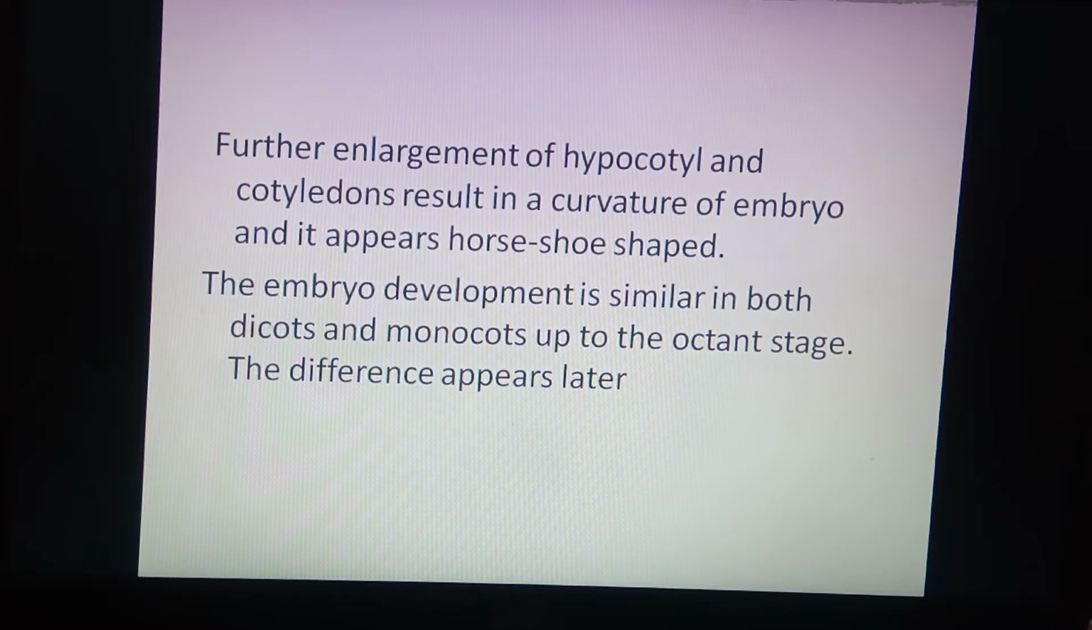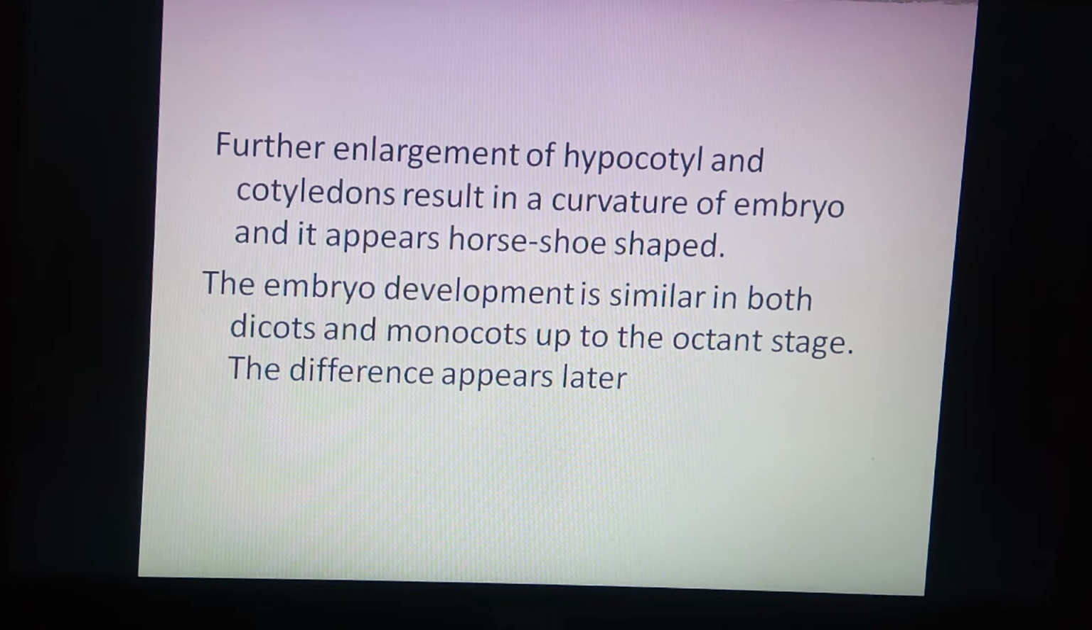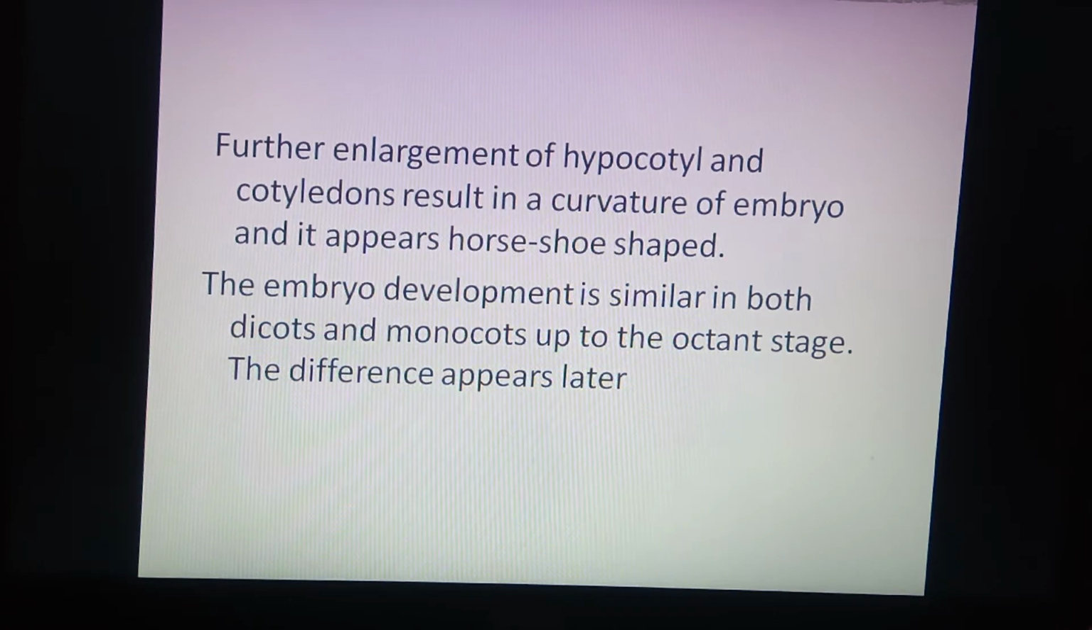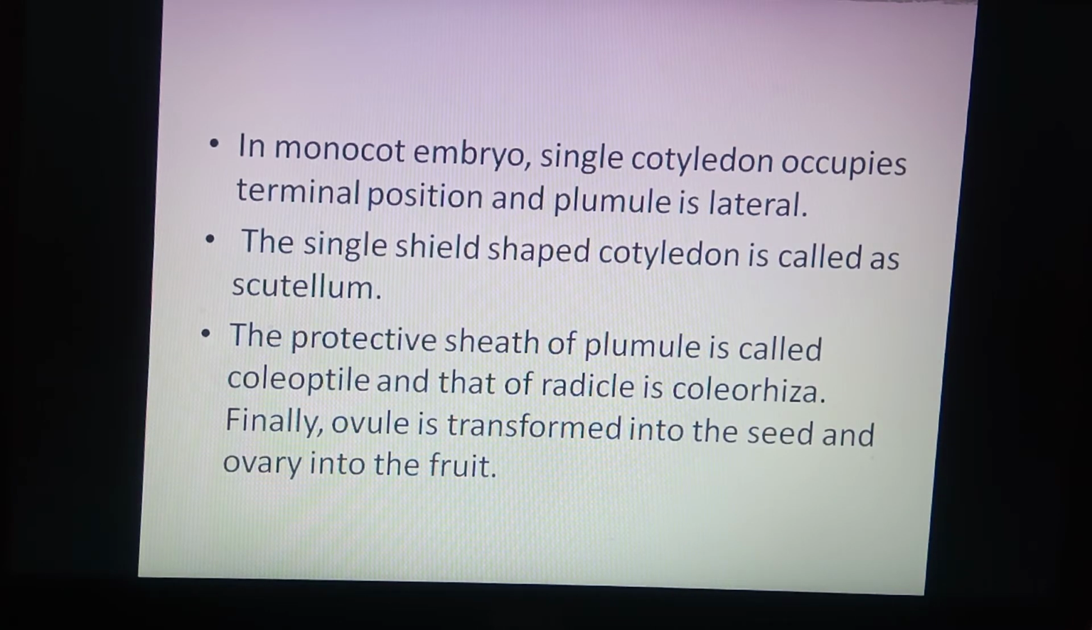Further enlargement of the hypocotyl and cotyledons results in the formation of a curvature in the embryo, and it becomes a horseshoe-shaped structure. The embryo development is similar in both dicot and monocot up to the octant stage. But after the octant stage, differences begin to be observed between the dicot and monocot embryo.